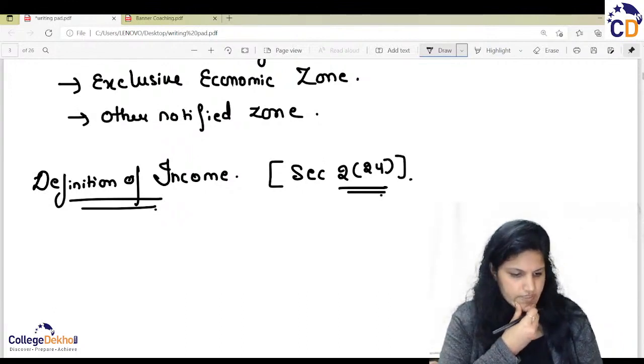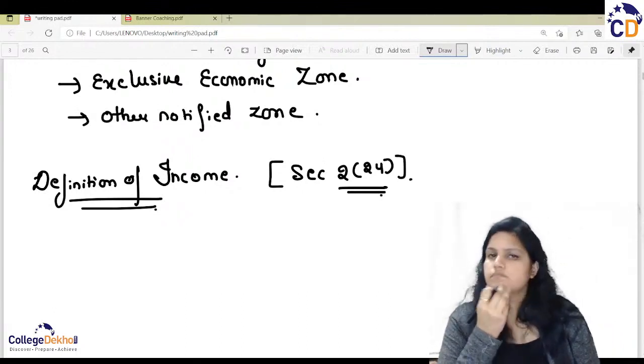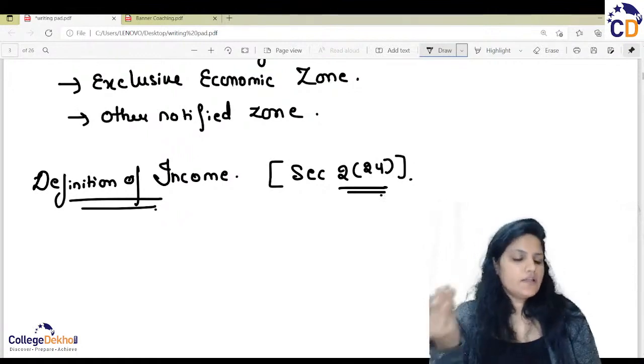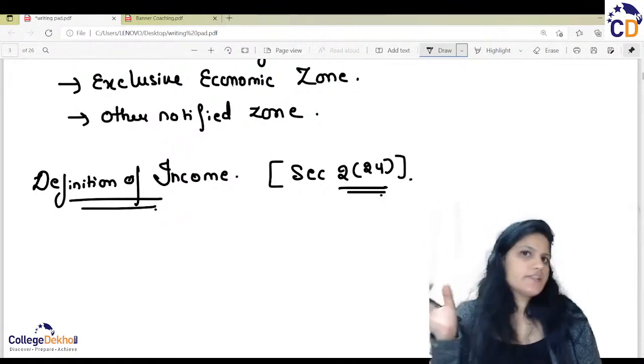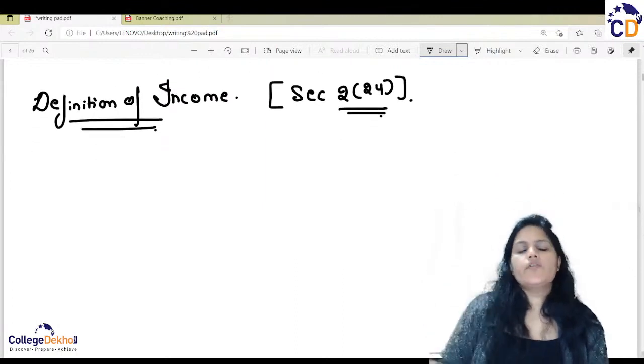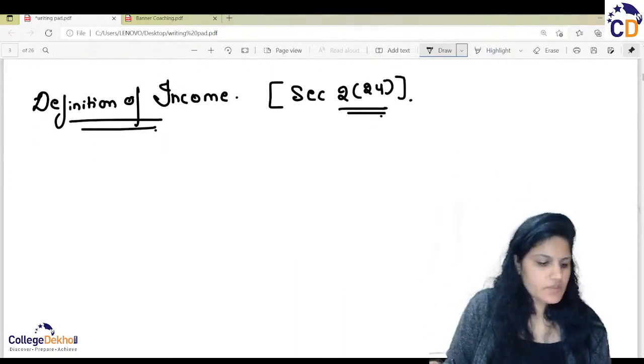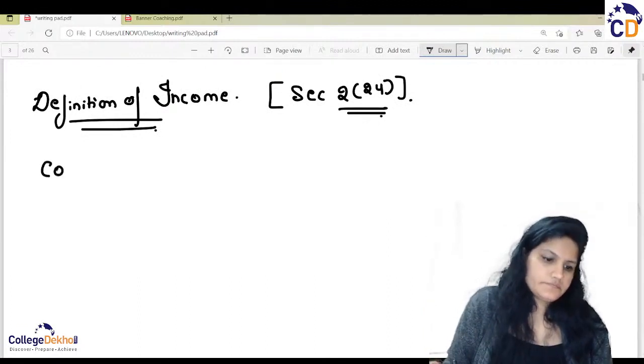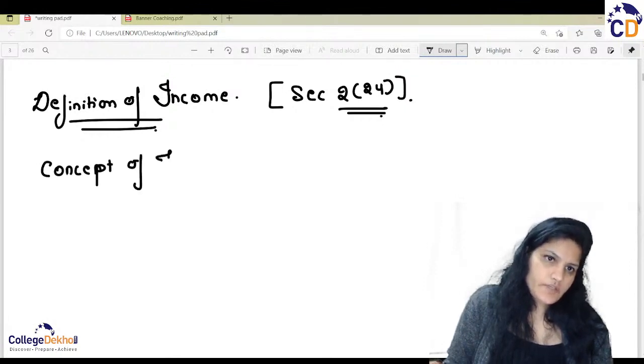Income includes everything. So rather than going into detail of the definition of income, first we will understand the concept of income.